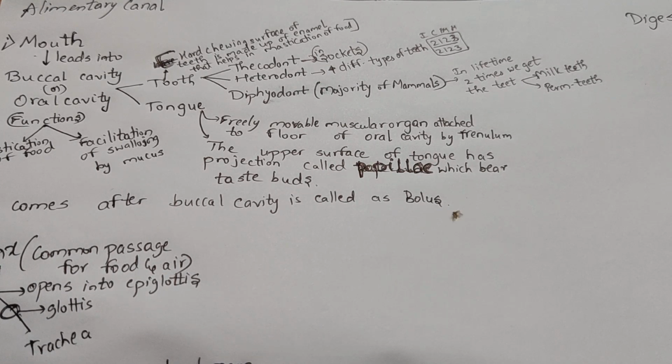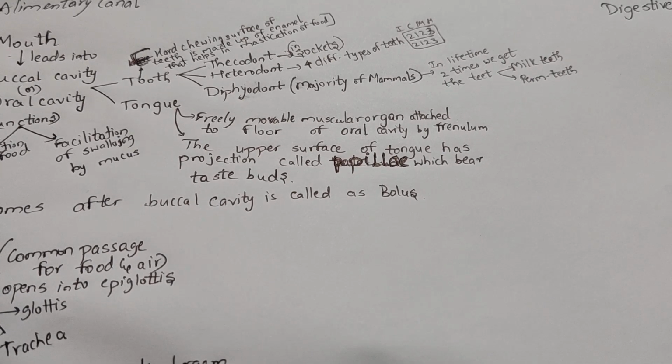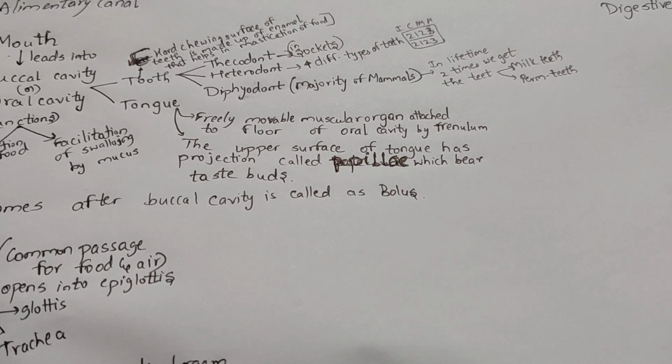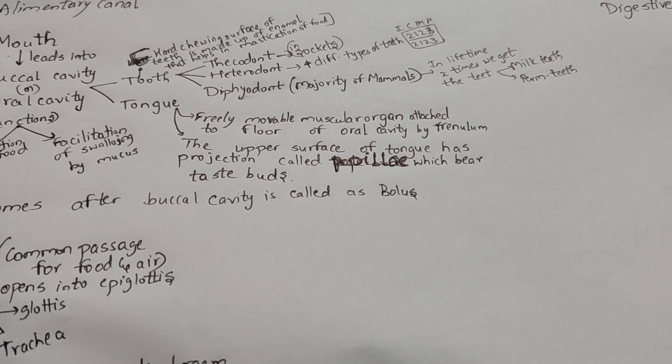Coming to the teeth, they have a hard chewing surface which is made up of enamel. The teeth are helpful in mastication of food. And then generally we say that human teeth are thecodont, because the human teeth are embedded in the sockets. We also say human teeth are heterodont because heterodont means four different types of teeth exist: incisors, canines, premolars, and molars.